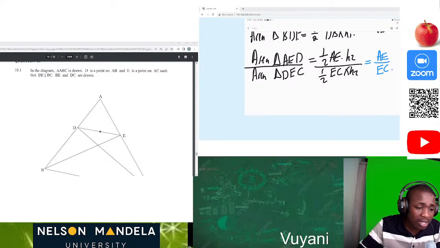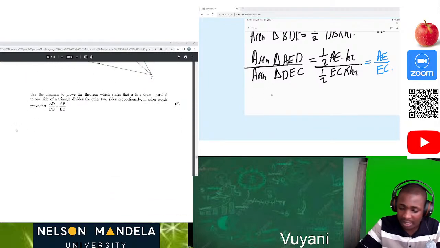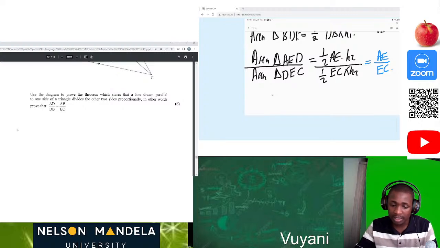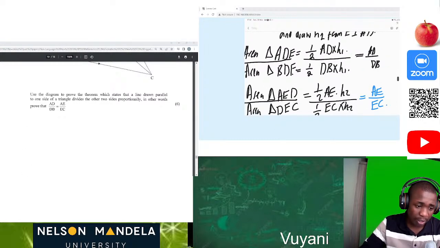This is what they actually ask us to prove, guys. They say prove that AD over DB is equal to AE over EC. We've already proved it, but now how are we going to connect these two ratios? How are we going to do that?